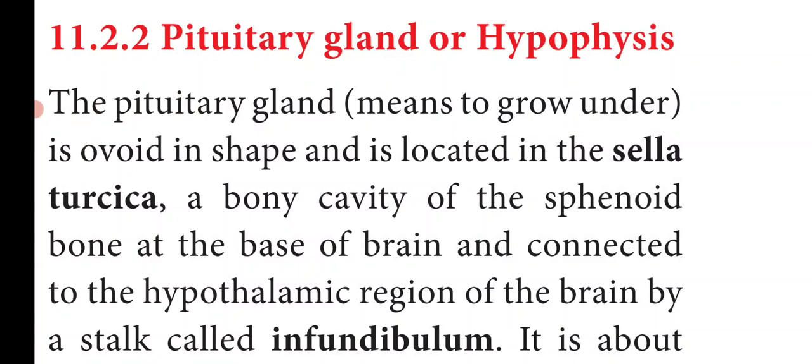Pituitary gland means to grow. Pituitary means to grow under. It is ovoid in shape and located in the sella turcica. It is a bony cavity of the sphenoid bone at the base of the brain, and it is connected to the hypothalamic region of the brain by a stalk called the infundibulum.